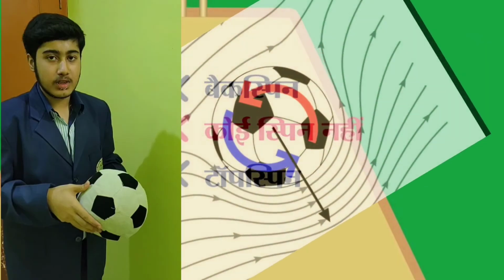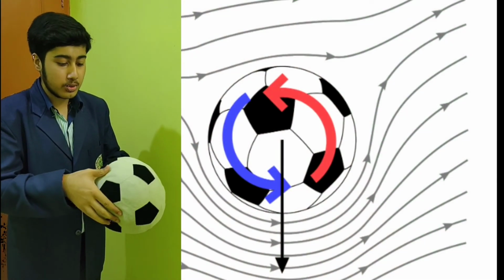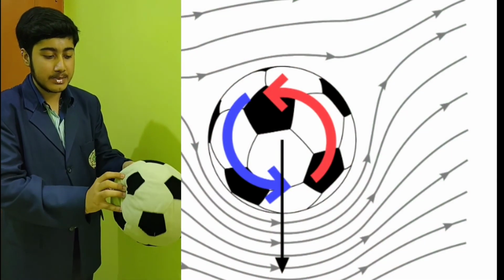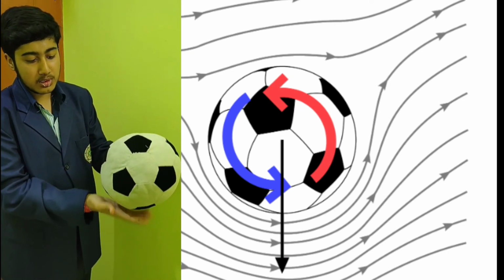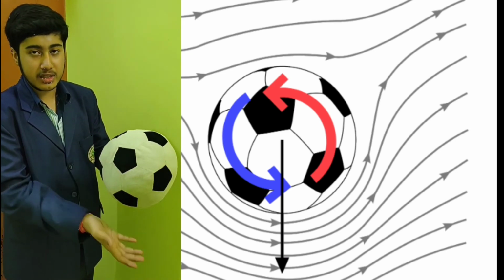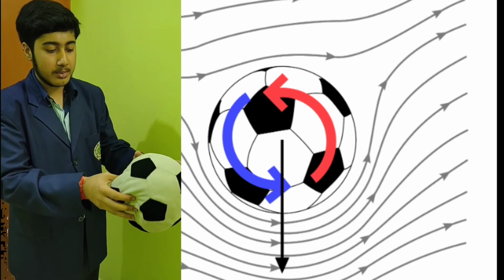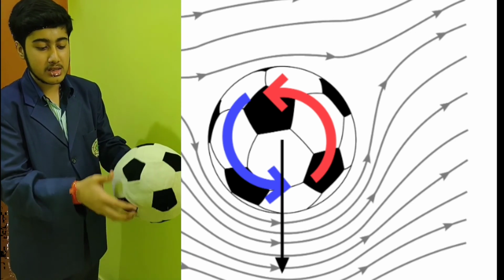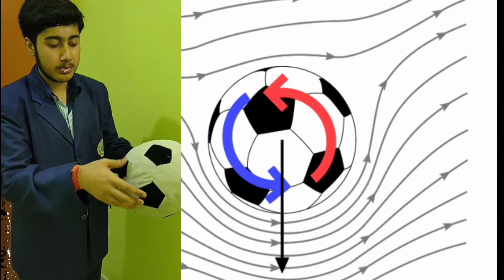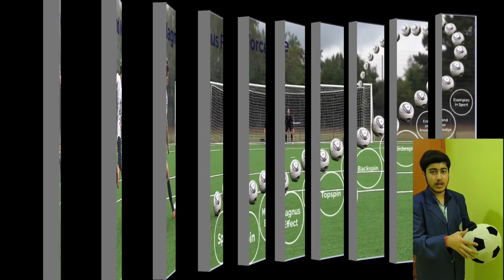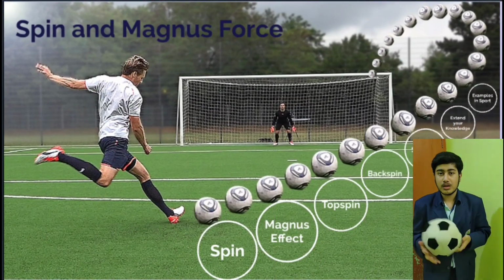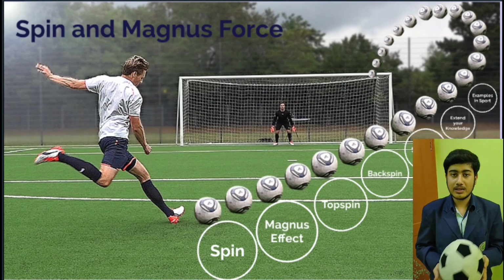And in the case of backspin, the ball goes with the same velocity in the same direction. The speed of air below the surface is less and the pressure is more, and the speed of air above the surface of the ball is more and the pressure is less. So by this pressure, the ball will hit the ground farther than the point of the no-spin ball. Now, I hope you can better understand why this is happening.